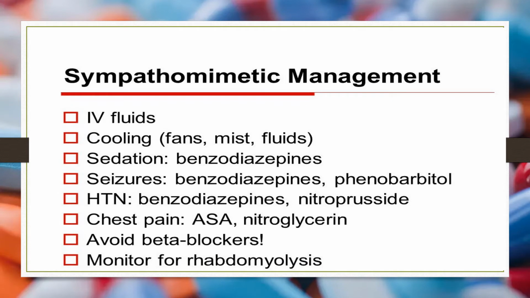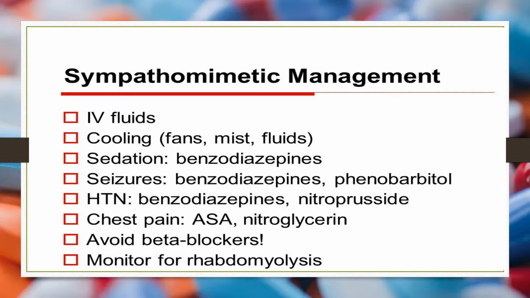There is no single drug that is used as an antidote for sympathomimetic poisoning, but we can treat the patient supportively. Supportive measures include IV fluids, and since they have hyperthermia, cooling therapy is important. If they are overstimulated, we can give sedating drugs such as benzodiazepines. If they have seizures, benzodiazepines or phenobarbital are important. If they are hypertensive, we give antihypertensive drugs such as nitroprusside, and even benzodiazepines may help reduce the hypertension. For chest pain, we can give nitroglycerin and aspirin. We should avoid beta blockers and monitor for rhabdomyolysis. So the treatment is most of the time supportive.